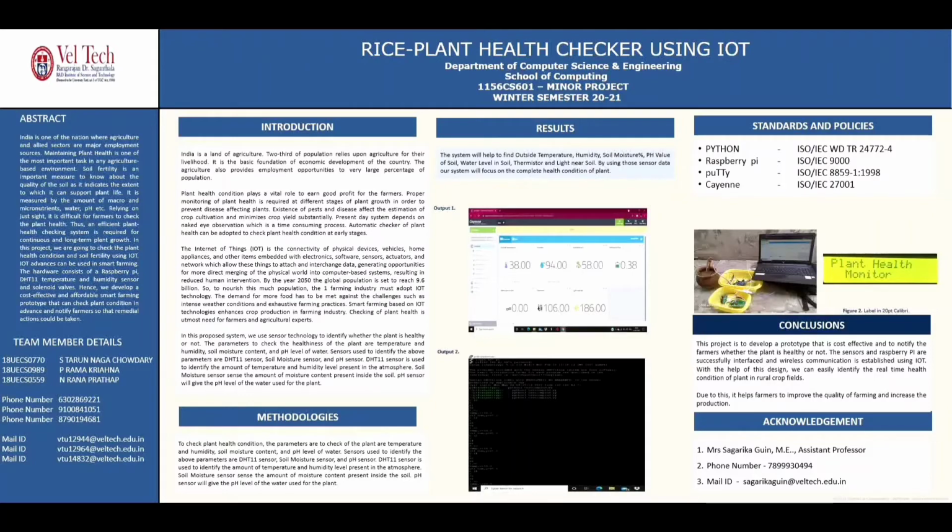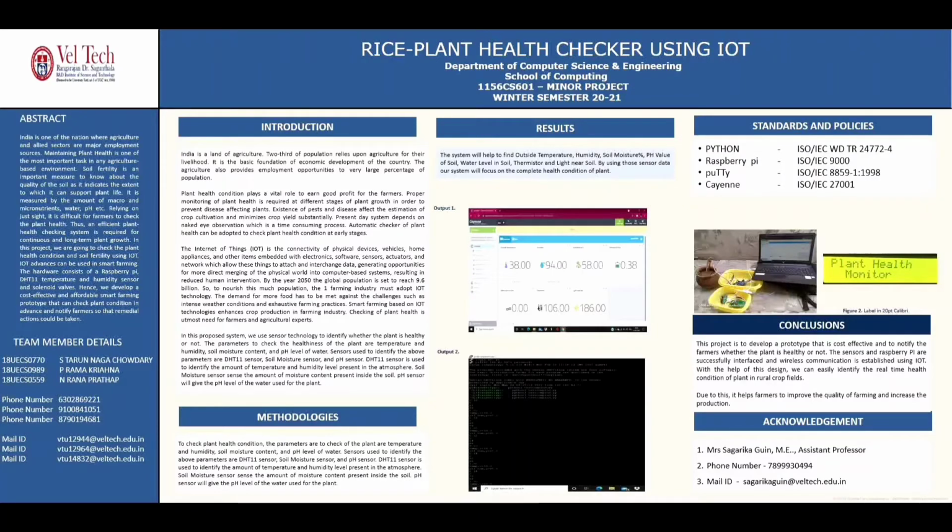Plant health condition plays a vital role for farmers to earn good profit. Proper monitoring of health is required at different stages of plant growth in order to prevent diseases affecting plants. There are existing systems which may not work efficiently to detect plant health. Therefore, we have decided to do a project on rice plant health checker using IoT.